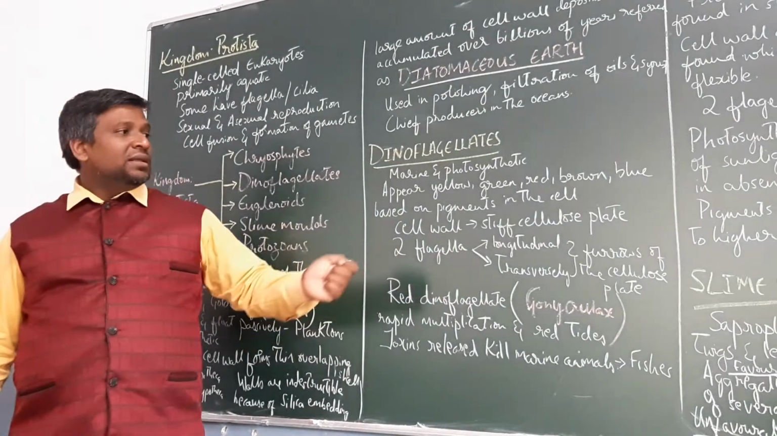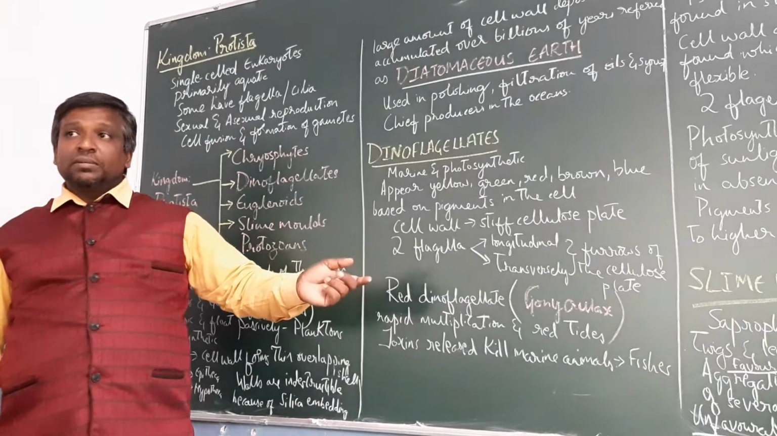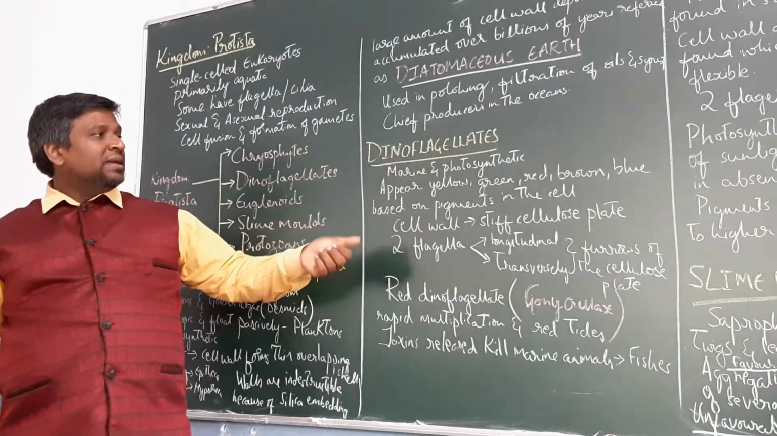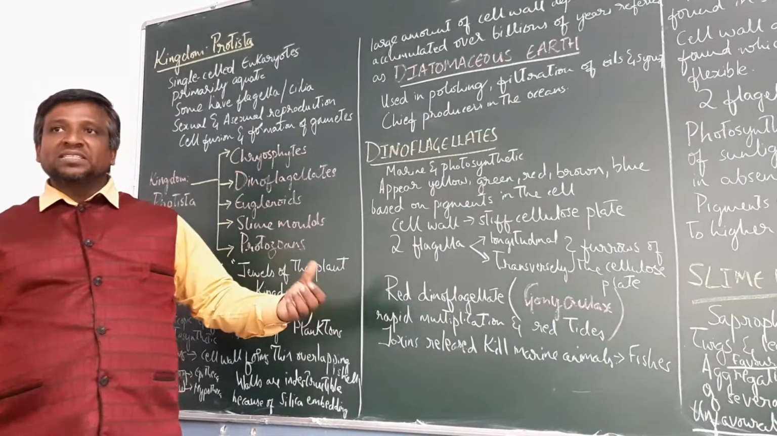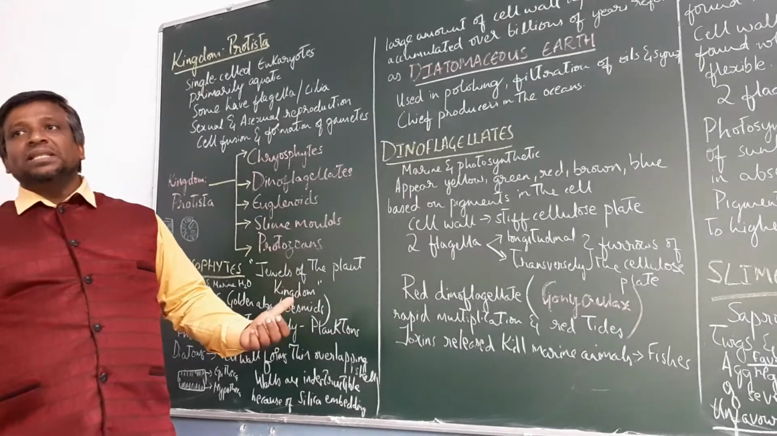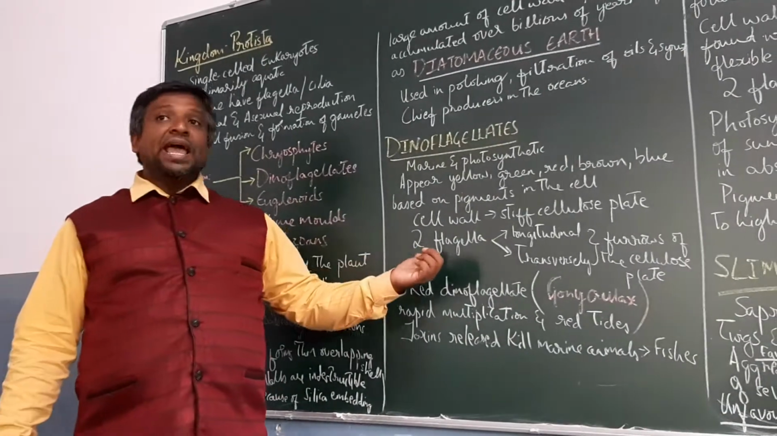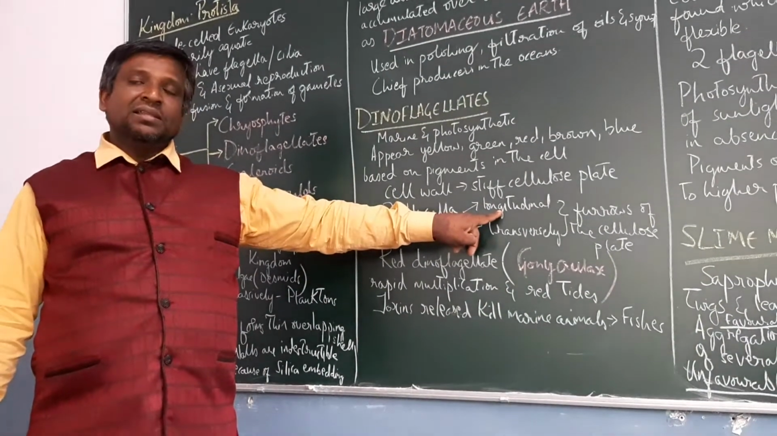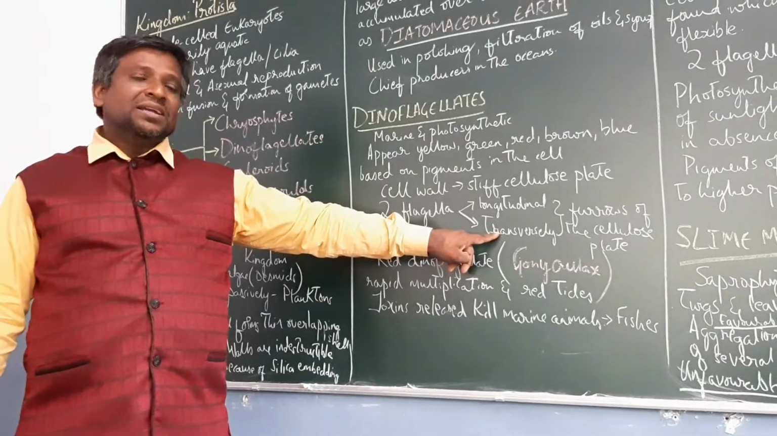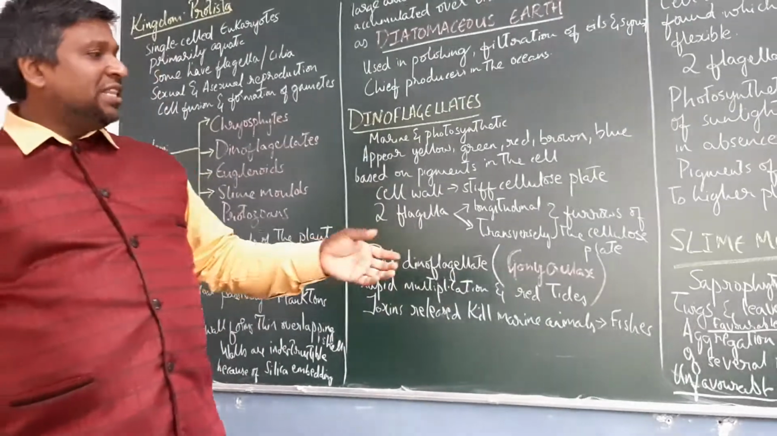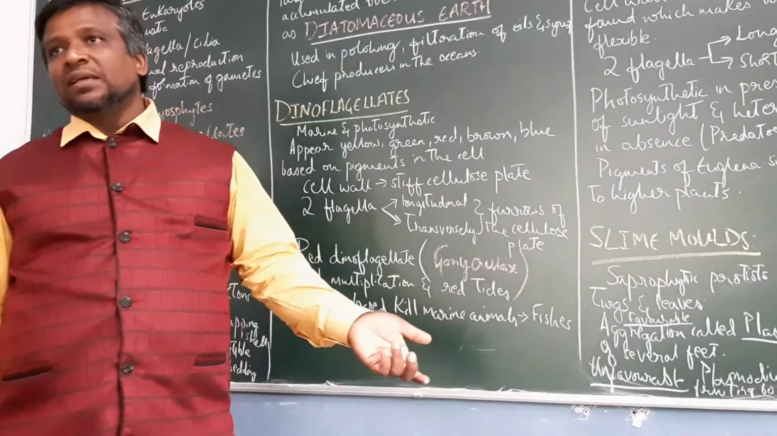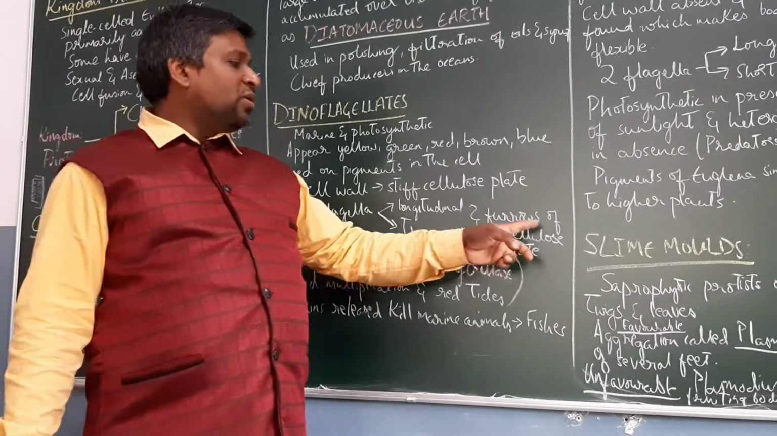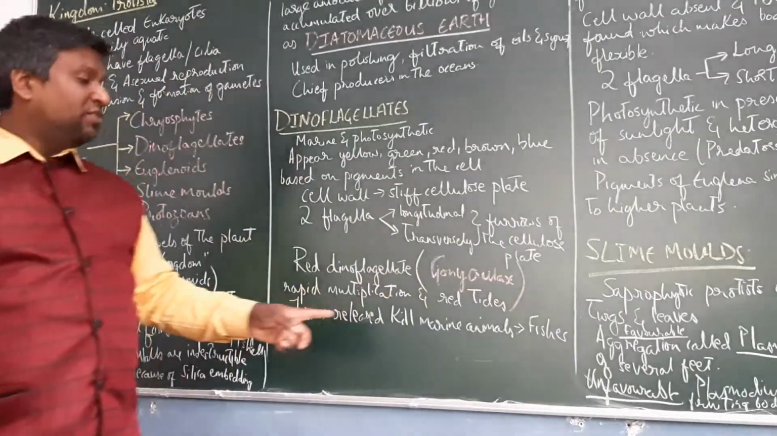Now the cell wall, if you look into it, they are stiff. They are not made up of silica, rather they are made up of cellulose plates. So the dinoflagellates have cellulose plates. Chrysophytes have walls embedded with silica. Okay. Then they have two flagella. The dinoflagellates have two flagella. One is longitudinal in position, another is transverse in position. And they are present in the furrows of the cellulose plate. Where are these longitudinal and transverse flagella present? In the furrows of the cellulose plate. You have to remember that.